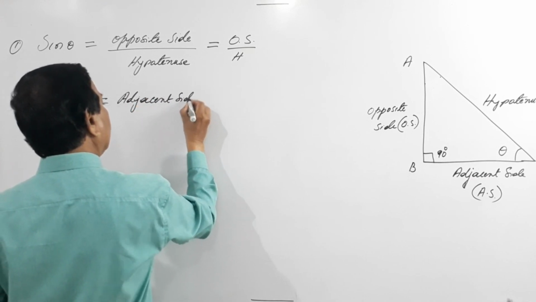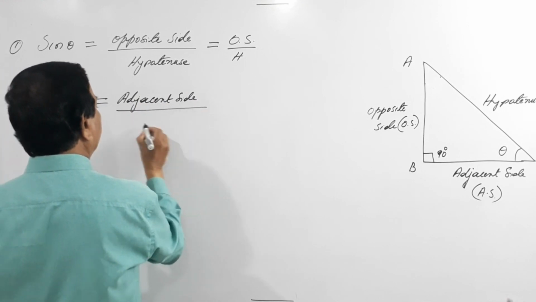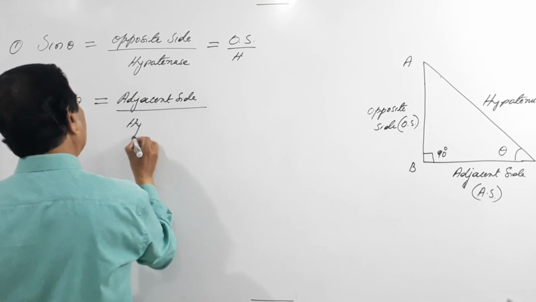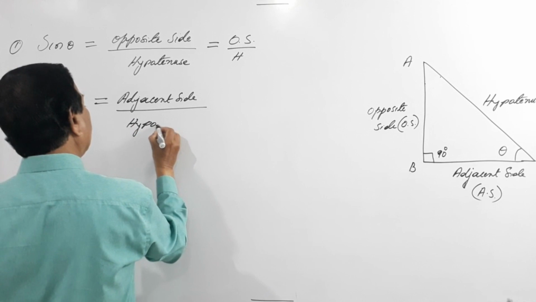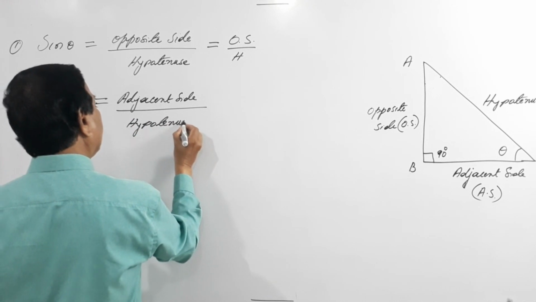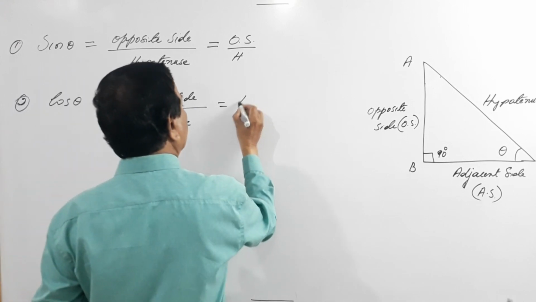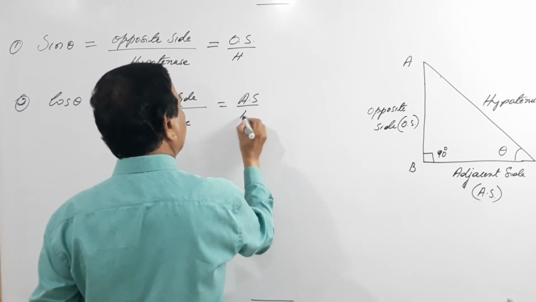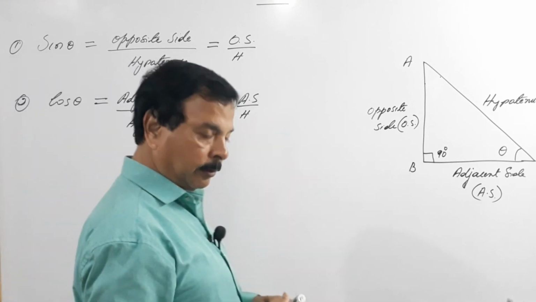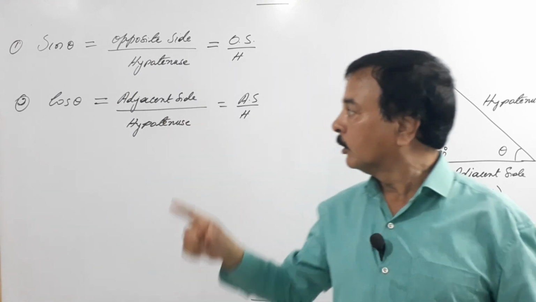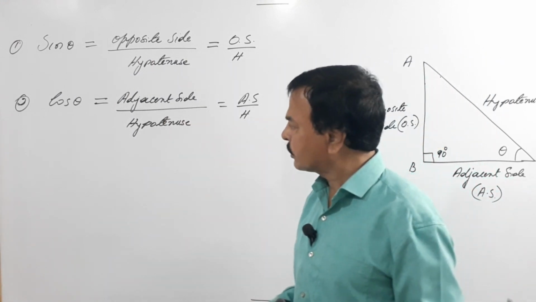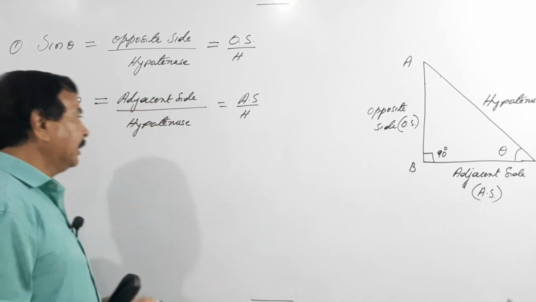Adjacent side divided by hypotenuse gives you cos theta. It is adjacent side by hypotenuse. So this is cos theta. Now next we will go to what is tan theta.